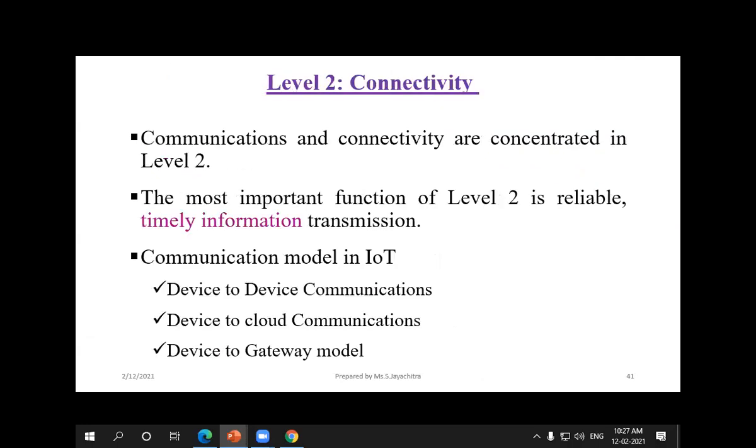And level 2 will provide three types of communications. First thing, device to device. For example, when one system communicates with another system, that is device to device communication. And when the device communicates with the cloud, if we want to access cloud services. You can see this whenever we are using a Gmail account and sending 1 GB of data, a 1 GB file, from one person to another.